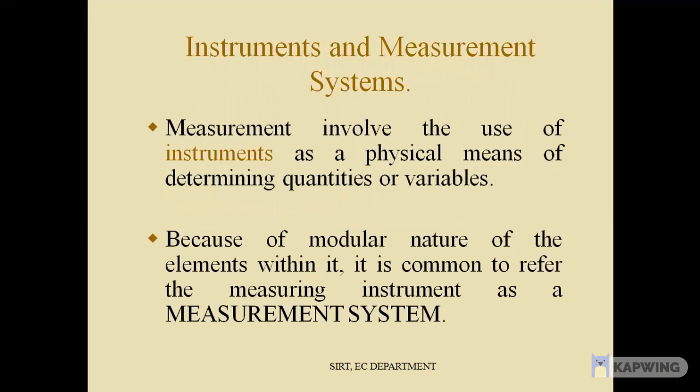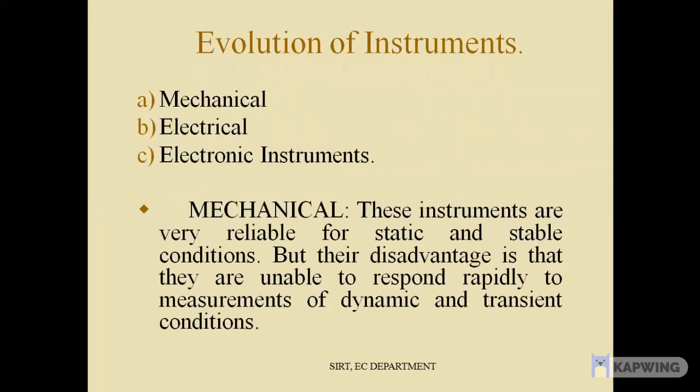Instruments and measurement system. Measurement involves the use of instruments as a physical means of determining quantities or variables. Because of the modular nature of the elements within it, it is common to refer to the measuring instrument as a measurement system. Evolution of instruments: mechanical, electrical, and electronic instruments.